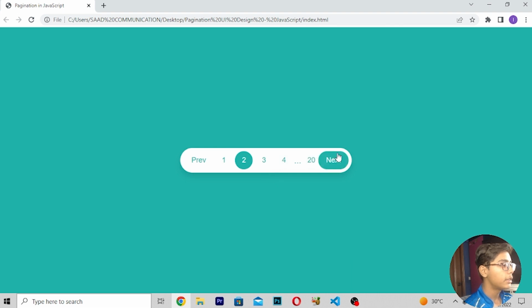And now here this is our amazing pagination project using JavaScript which we have built. So here we are getting all the stuff like we want, like we are getting all the numbers working here, and when I press the previous button it is also working, and when I press the next button it is also working here, because we have built this project and we have learned how to build this amazing pagination tab project using JavaScript. And we have also learned how to use while loops to build this amazing pagination UI design using JavaScript.